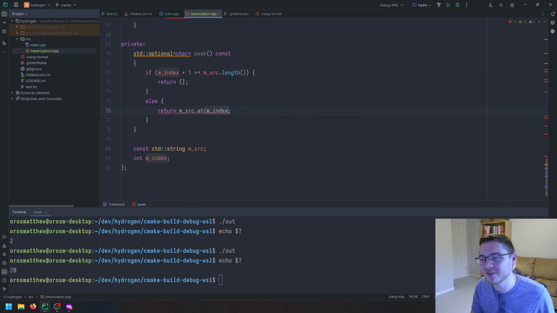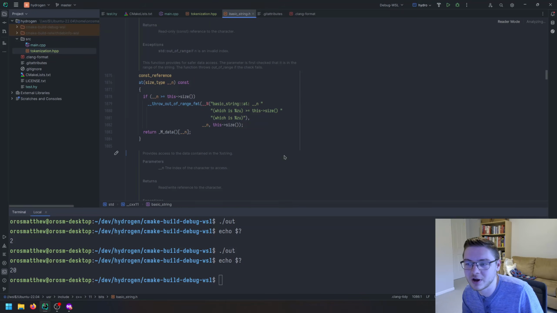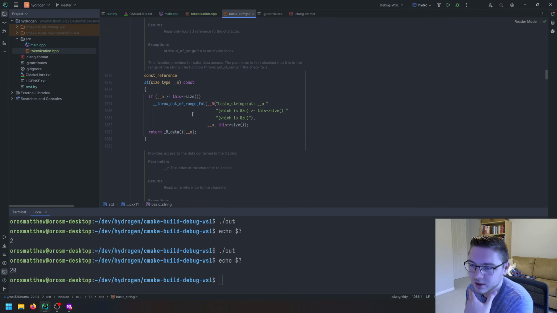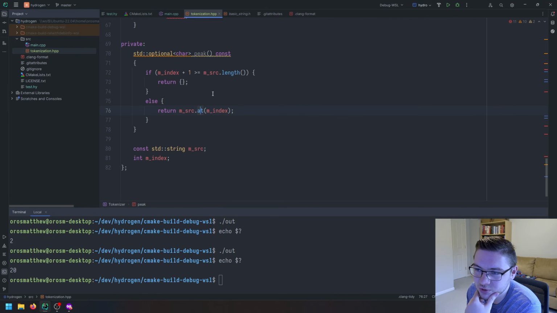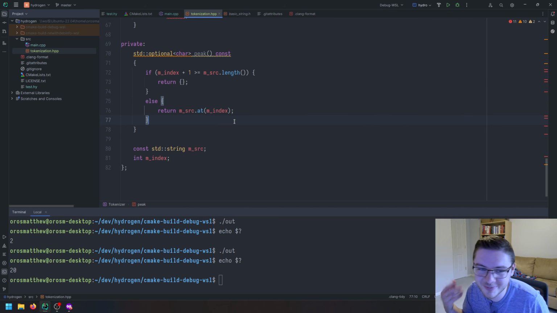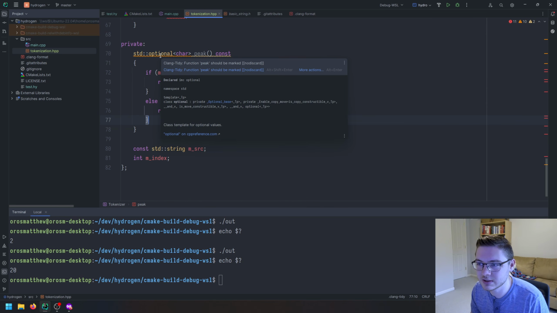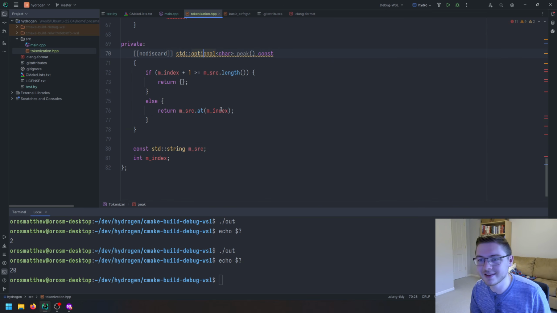But I don't like using that because with .at you get bounds checking, and I'd much rather get bounds checking, especially when I'm prototyping, because I don't want to run into undefined behavior. And with bounds checking, computers are fast enough. We don't need to get into these kinds of optimizations yet. So we will go ahead and return that, and that should be it. And it should be marked no discard. Look at that, Clang telling us how to make good C++, right?